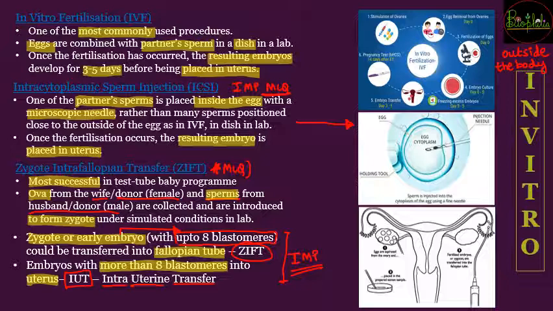Is it the fallopian tubes or the uterus? So if it is up to the 8 blastomere stage, then it is the fallopian tube with the technique called ZIFT, or if it is more than 8, it is in the uterus by the technique of intrauterine transfer. So this is the important part of the in vitro techniques.